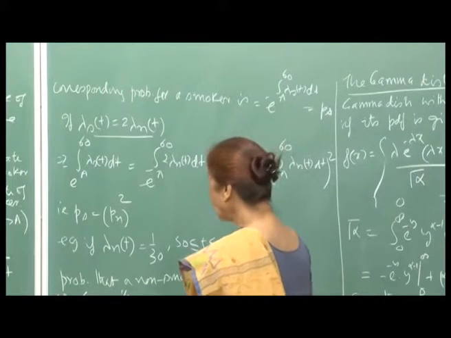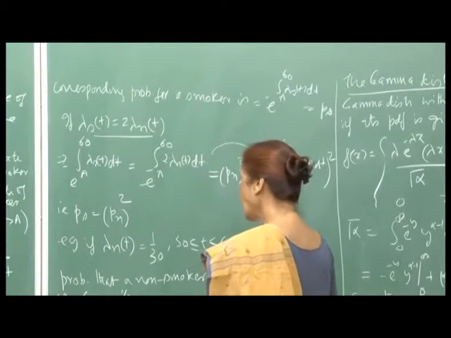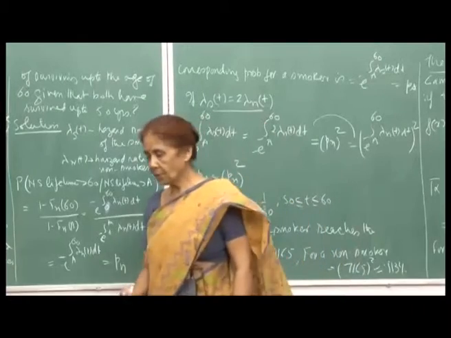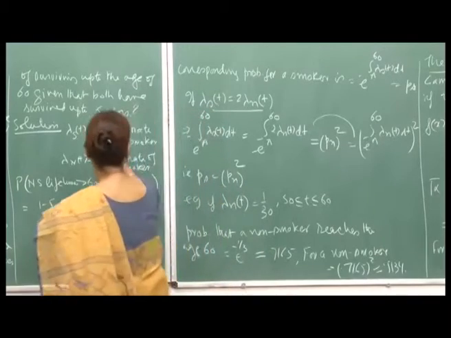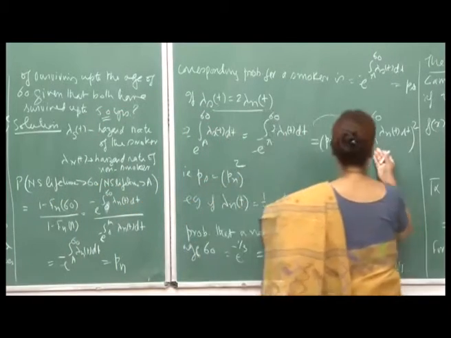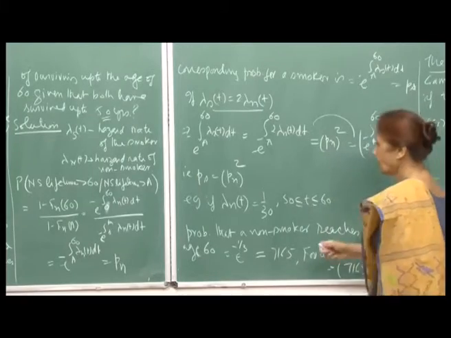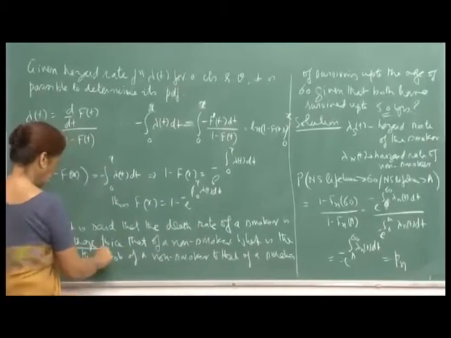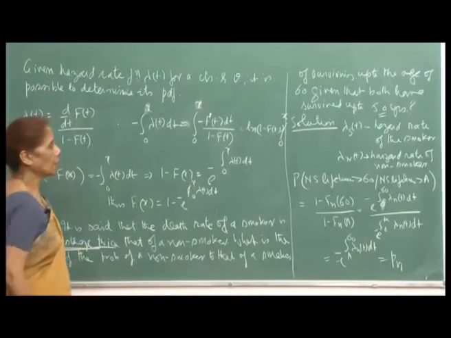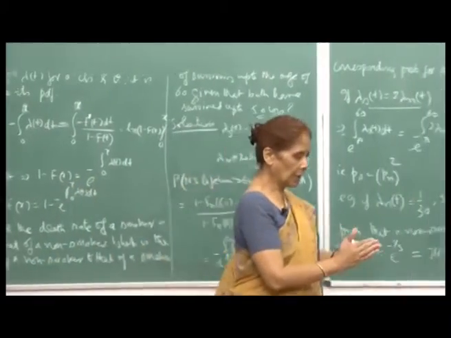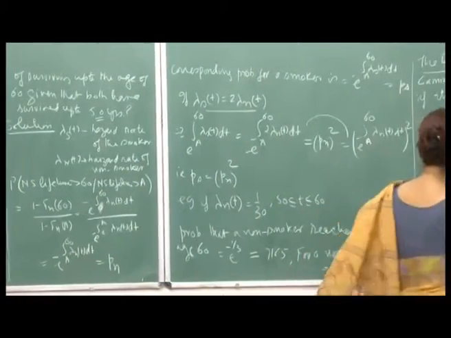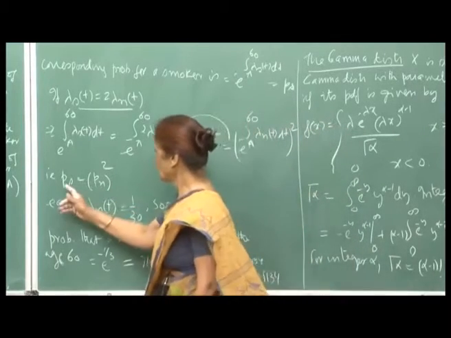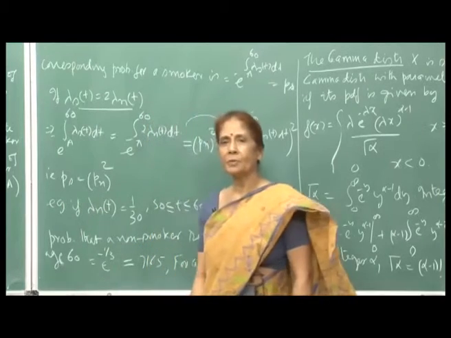So, the probability of a smoker surviving up to the age of 60 is the square of the probability of a non-smoker surviving up to the age of 60. So, this 50 was not really important, because a could be anything here. That is why we said that at each stage, it does not matter when you are making this comparison. However old both the people are, if you want to know the probability of surviving up to 60, then the probability for the smoker is the square of the probability for the non-smoker.